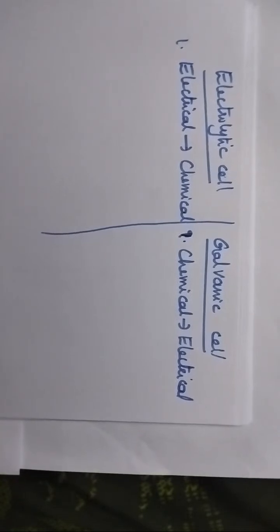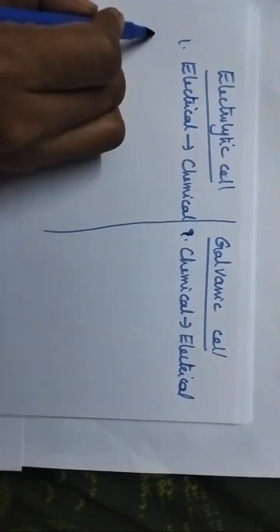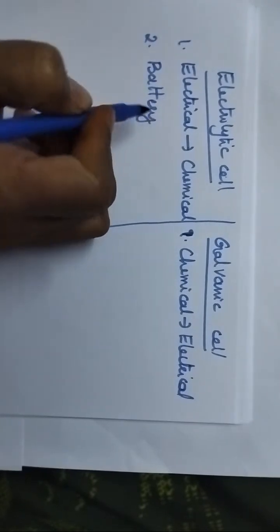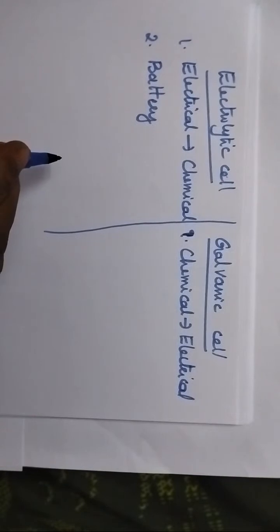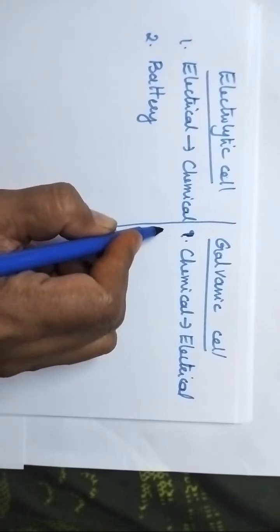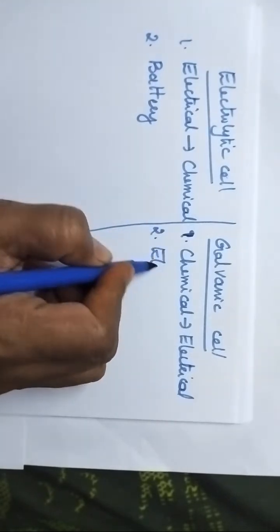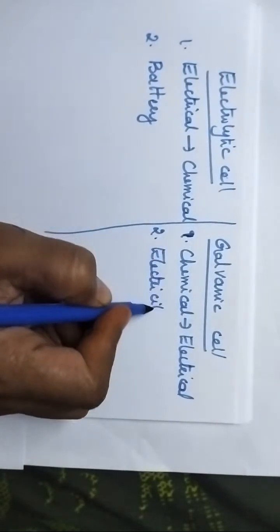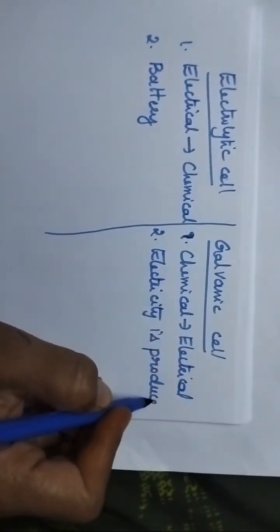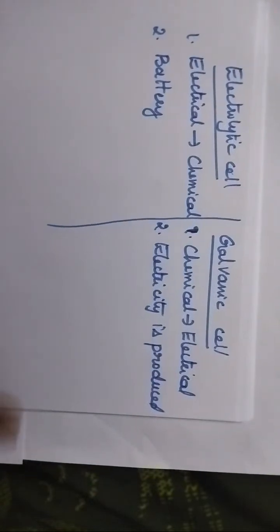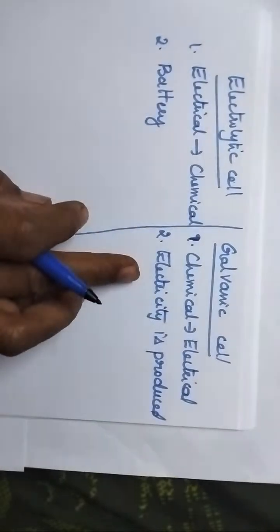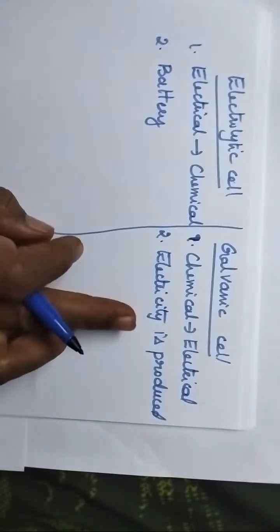Very good, Swati. So here always a battery is required as the source of electricity. In the case of an electrolytic cell, battery will act as a source of electricity. In the case of galvanic cell, electricity will be produced.